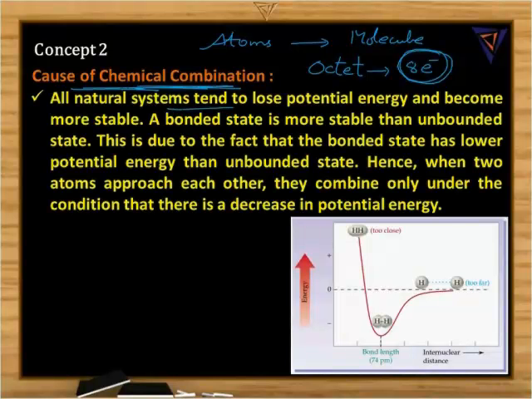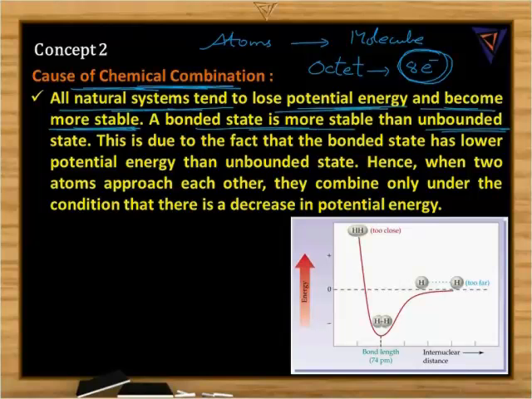All natural systems tend to lose potential energy and become more stable. So this is common for every system. Here, a bonded state is more stable than the unbonded state. A bonded state means the molecule is more stable than the uncombined atoms.